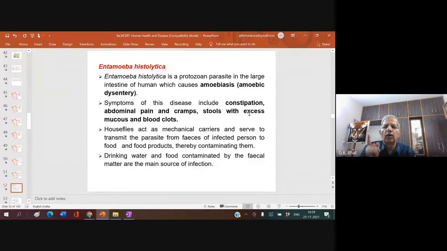We have to worry whenever the motion is accompanied with blood passing in it. And if the loose motion is also accompanied with vomiting, then you have to be very careful. Immediately you have to rush to the doctor.